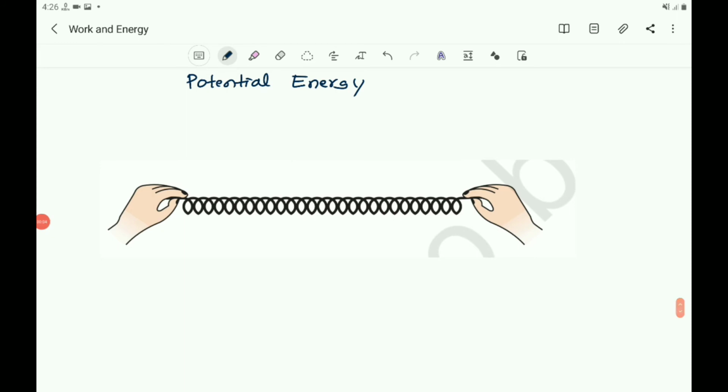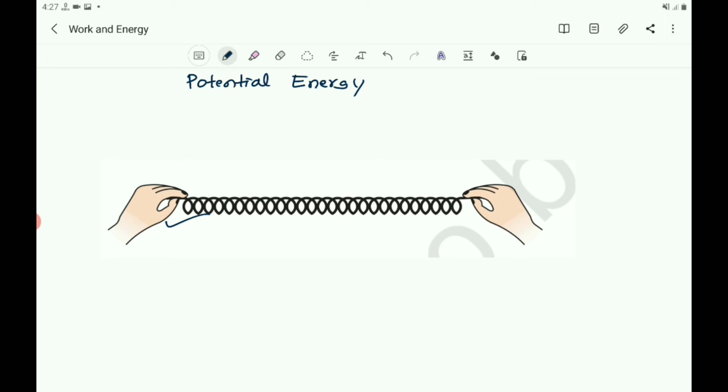Children, now let us discuss potential energy. So you do an activity. Take a slinky as shown here. Ask a friend to hold one of its ends. You hold the other end and move away from your friend. Now you release the slinky. What happened? How did the slinky acquire energy when stretched? Would the slinky acquire energy when it is compressed?